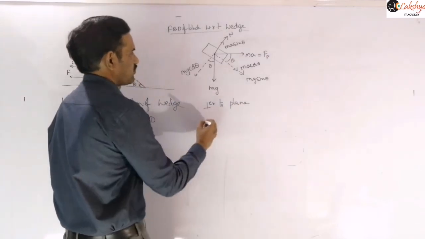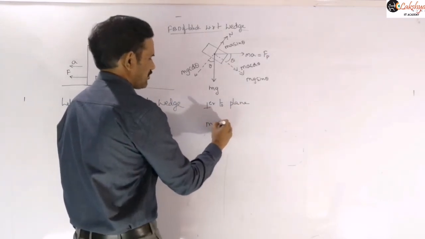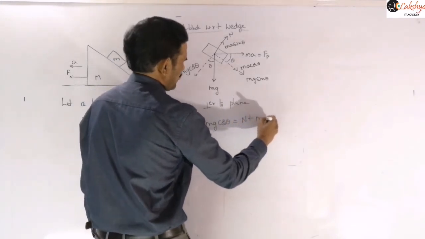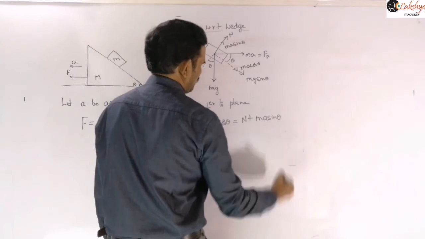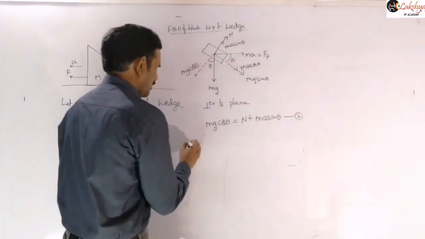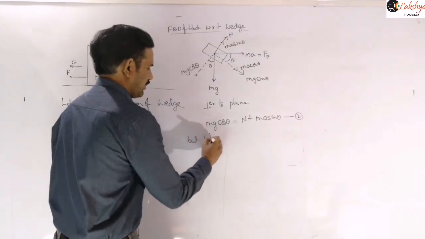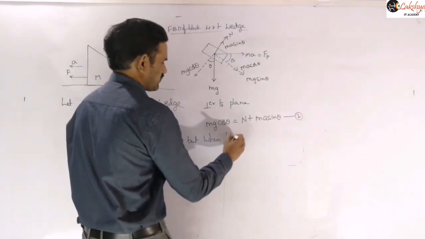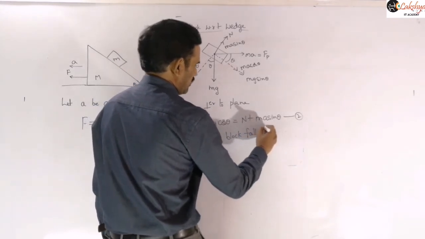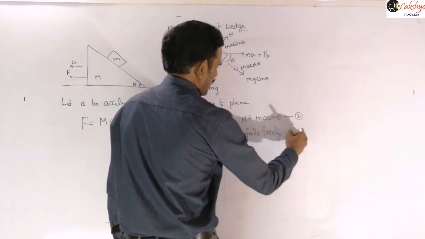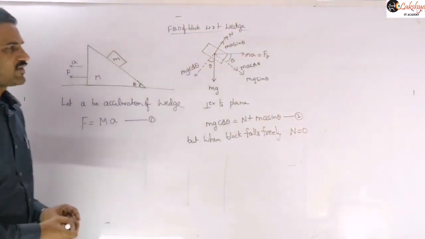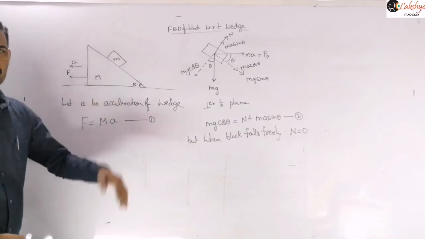The equation we can write here is mg cos theta is equal to N plus ma sin theta. Let's suppose this is equation 2. But when the block falls freely, N should be equal to 0. That means if the block is falling freely, the normal reaction for this block should be 0.